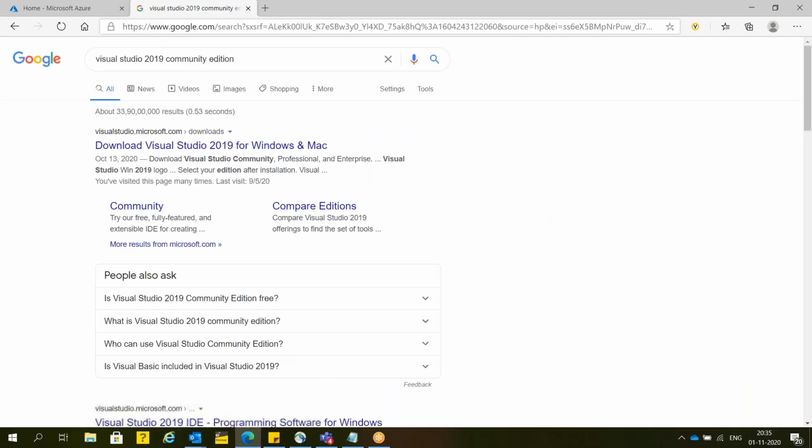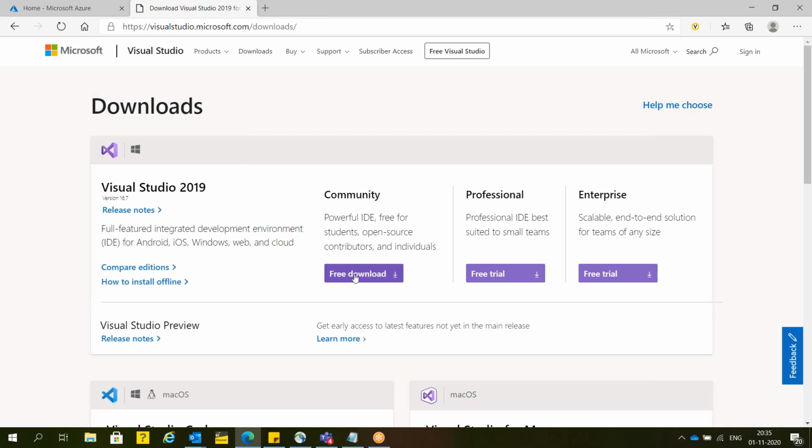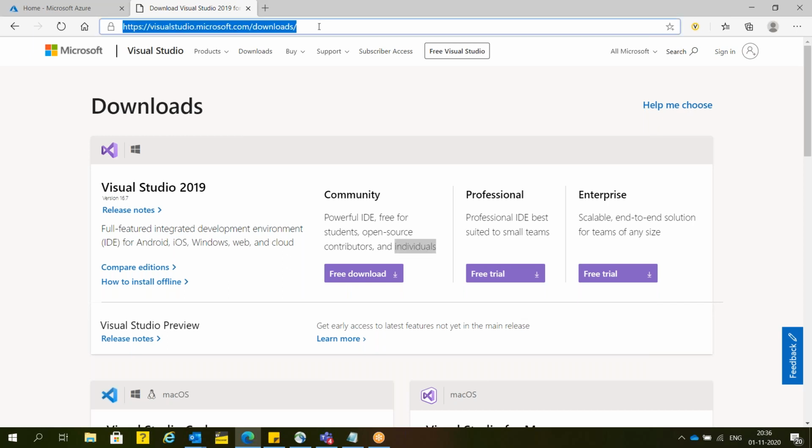Reason: whether you are from a development background or an admin background, in both conditions you have to use Visual Studio. So here you can see Visual Studio 2019, and this is the Community Edition. A powerful IDE, free for students, open source or individuals. So you are not running a company, you are an individual. If you are an individual, then you can download it.